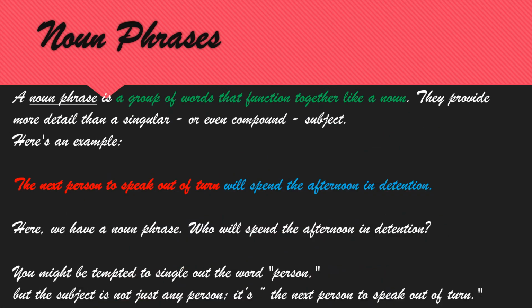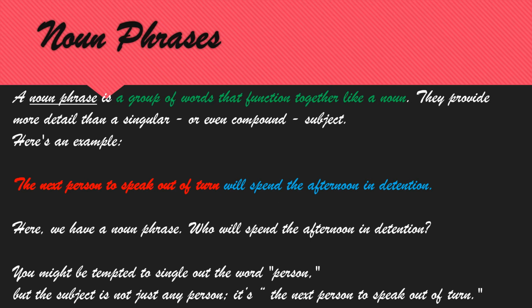Next, simple subjects, compound subjects, noun phrases. Noun phrases are nothing but a phrase that starts with a noun, for your understanding. The exact definition will be different for 4th class, your age. A noun phrase is a group of words that functions together like a noun. All words together function like a noun. They provide more detail than a singular or even compound subject.